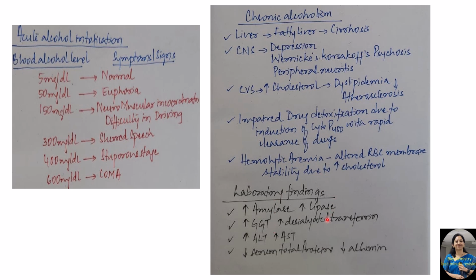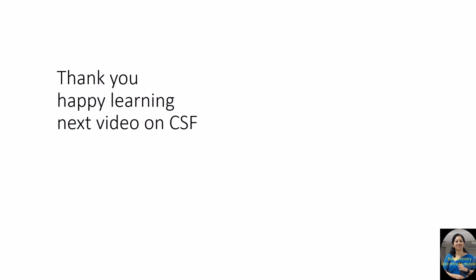The laboratory findings in a chronic alcoholic individual include increased amylase and lipase, which are released from the damaged pancreas. Increased gamma glutamyl transferase and increased desialylated transferrin are markers of alcohol abuse. Increased alanine transaminase and aspartate transaminase are released from the damaged hepatocytes. Because the hepatocytes are damaged, protein biosynthesis is decreased, so serum total protein decreases. So this was all about alcohol metabolism.